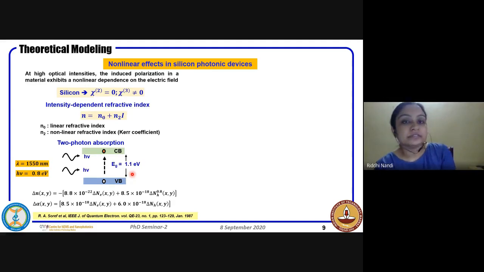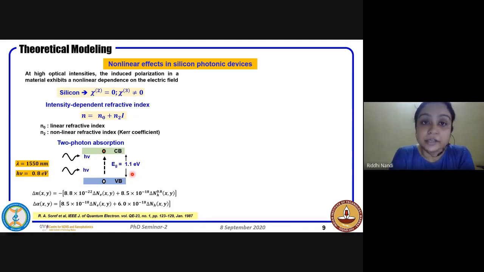To start with, we'll see the different effects that come into picture in silicon when nonlinearity is there. We saw in the beginning that chi2 is 0. Most of the nonlinearity comes from chi3. So when you have high power, the refractive index also becomes a function of the intensity. n is the refractive index, and it can be expressed now as n0 plus n2 I, where n2 is the Kerr coefficient.